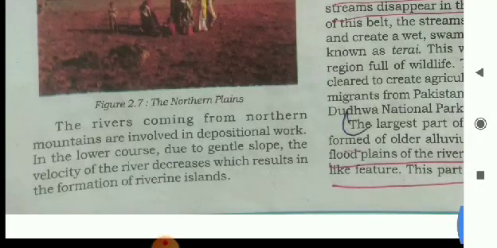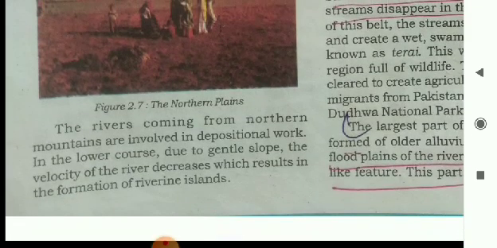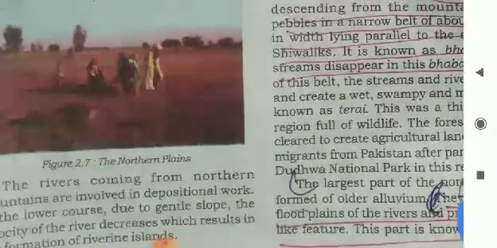The rivers coming from northern mountains are involved in depositional work in the lower course. Due to the gentle slope, the velocity of the river decreases, which results in the formation of riverine islands.